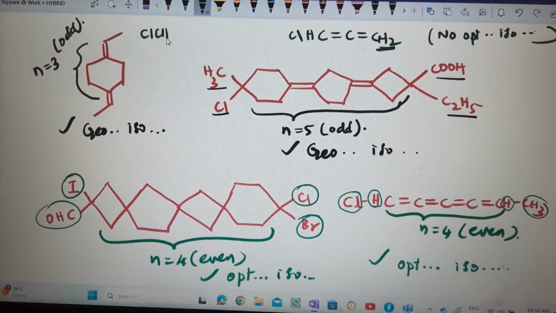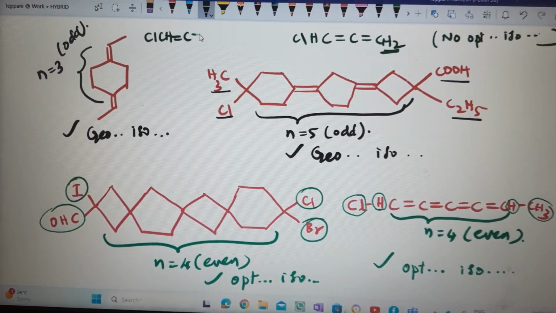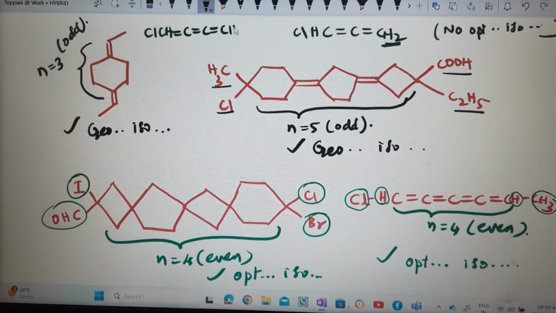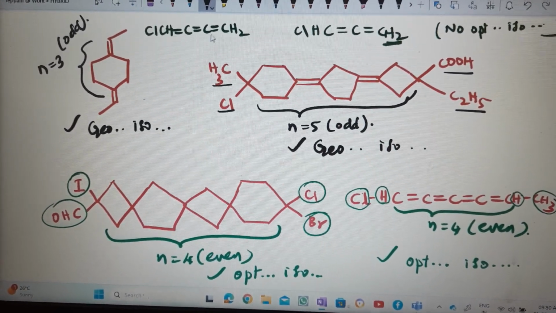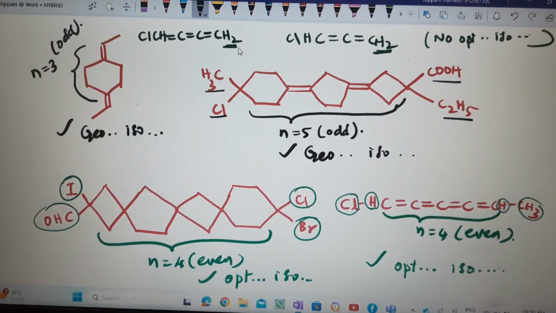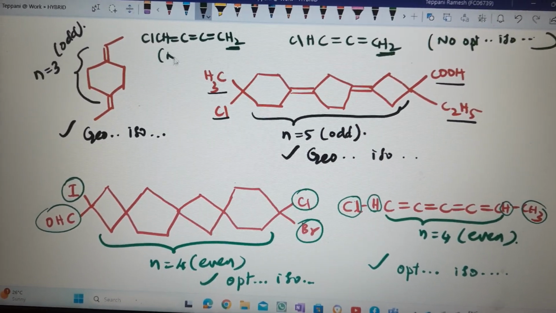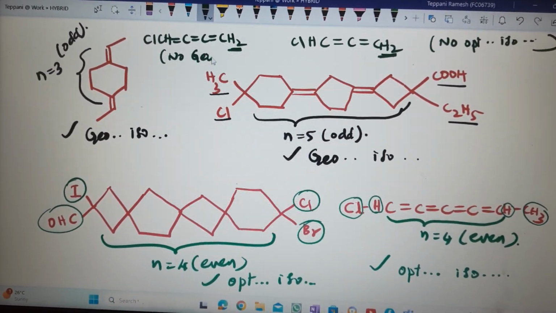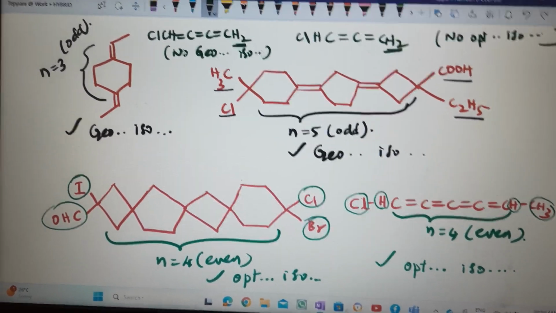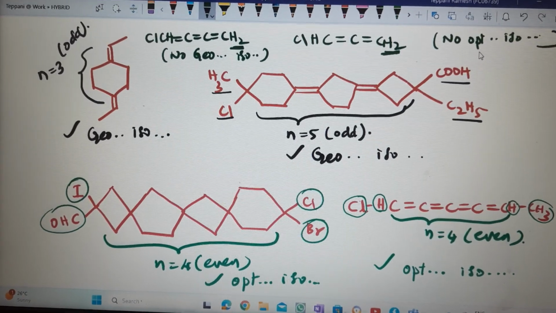Similarly, ClCH double bond C double bond C double bond C, 3 consecutive double bonds there, but H2 there. So similar groups there, no geometrical isomerism. In this, optical isomerism also not there, geometrical isomerism also not there.